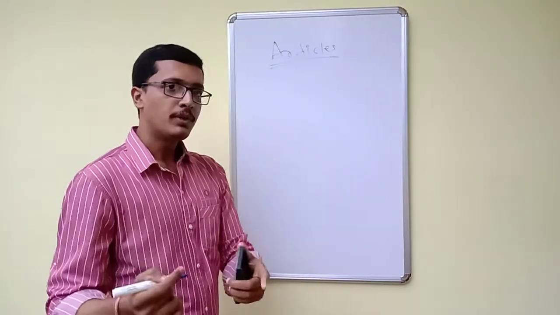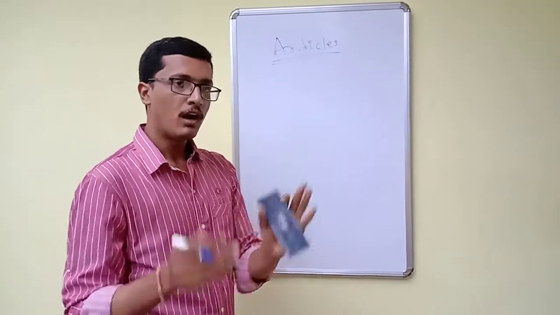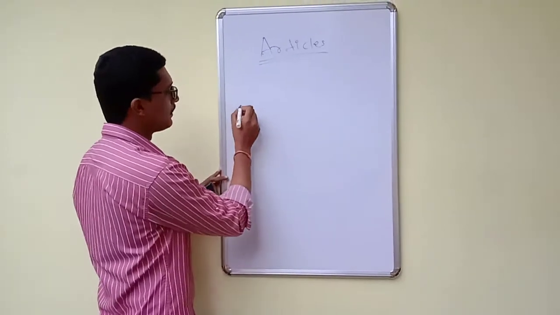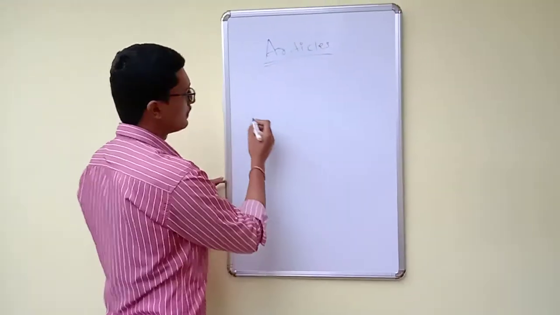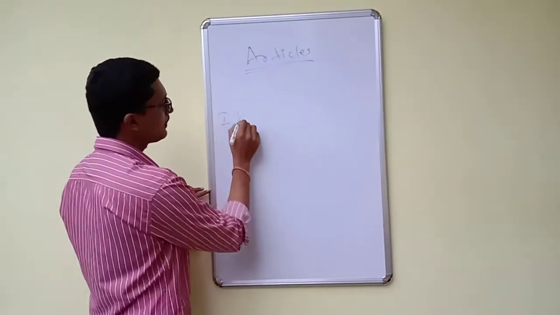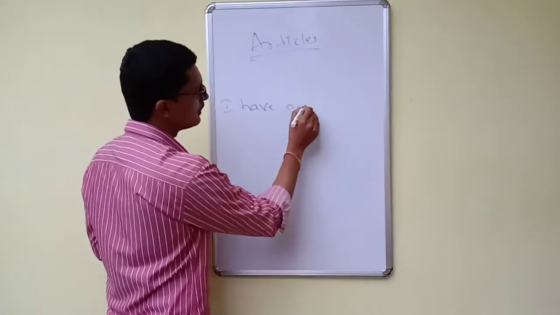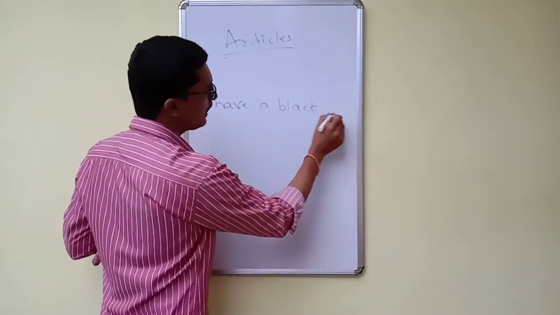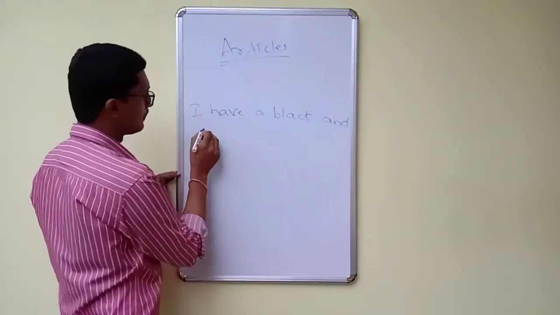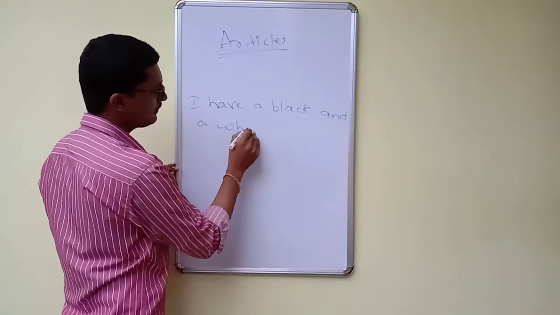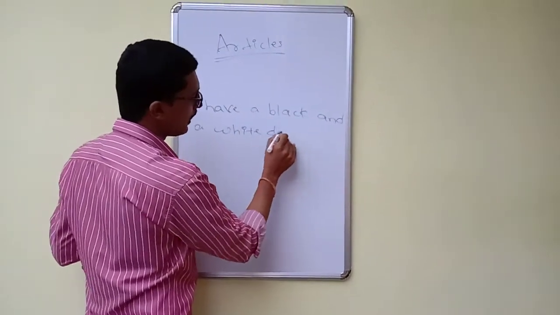I will take one example here to differentiate how to omit the article. Try to focus on this example. I have a black and a white dog.